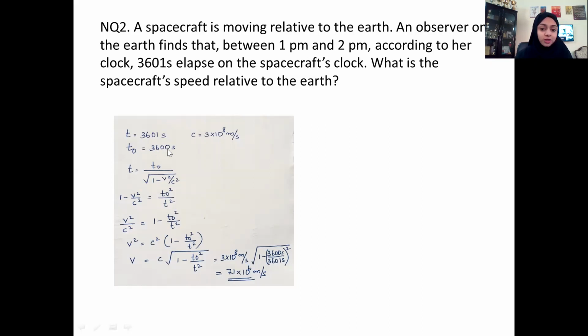Now we can use this formula, and substituting all these values and rearranging the equation, you will get V equal to 7.1 into 10 raised to 8 meters per second. This is more or less a straightforward problem. So let us move to the next numerical problem.